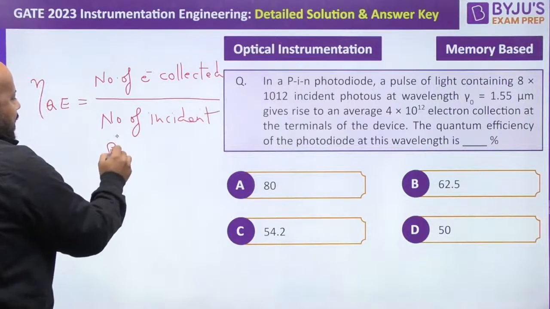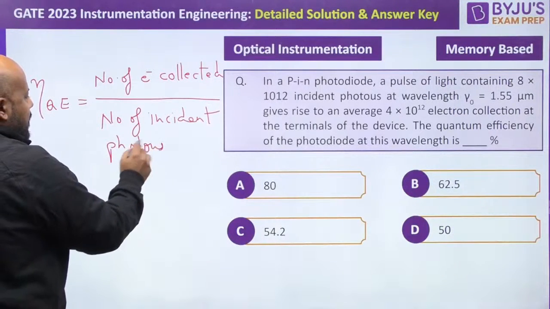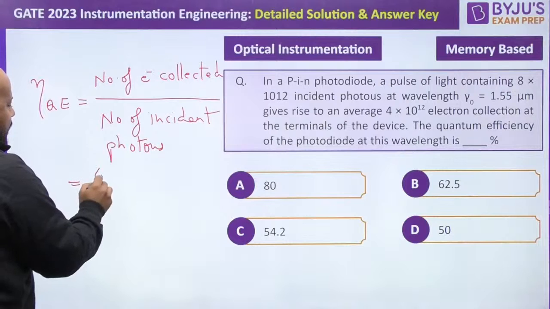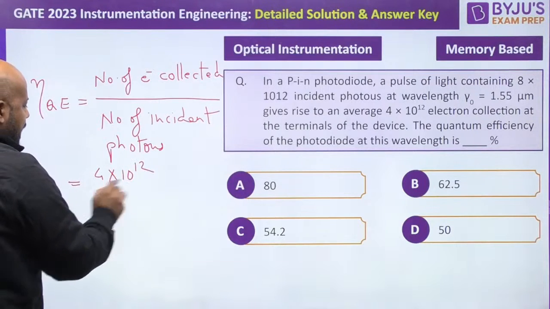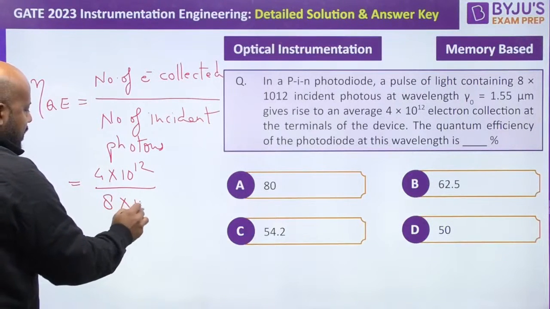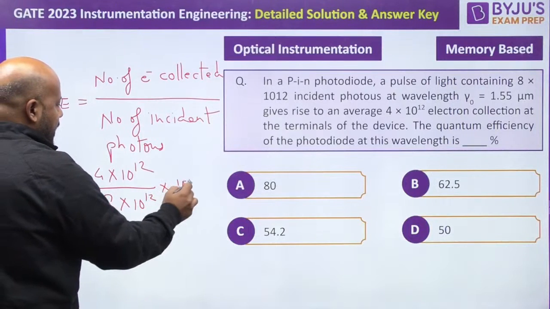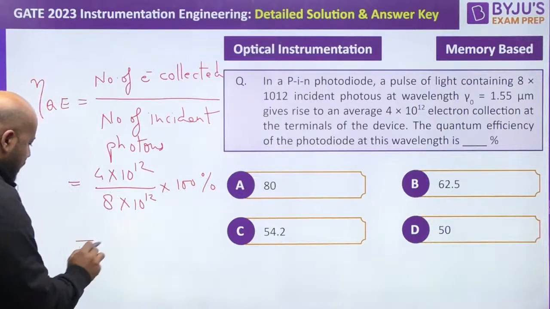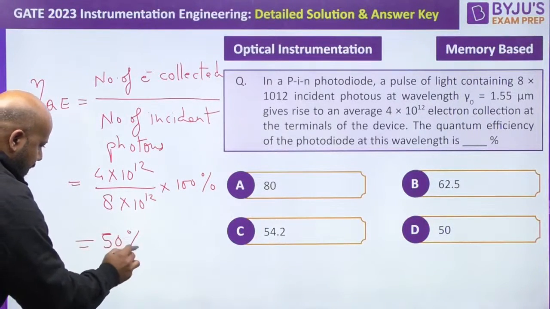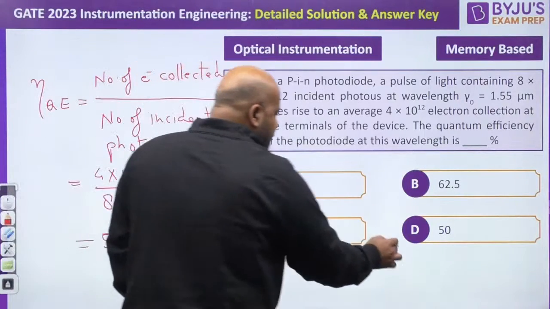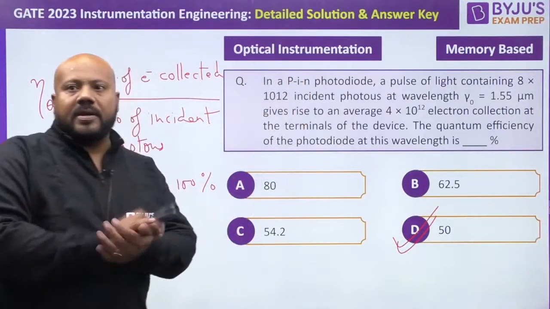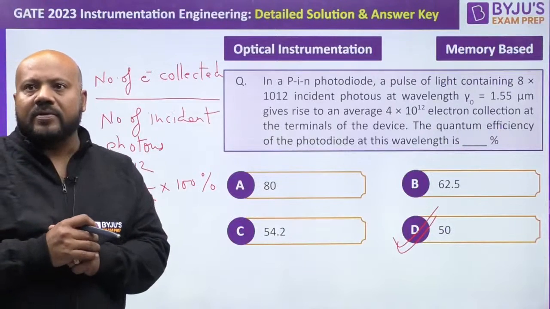Just tell me, you guys have done this question or not? So it was, I think, 4 into 10 to the power 12 divided by 8 into 10 to the power 12 multiplied by 100, that in percentage. So you must be getting 50%. The other data that is mentioned in the question is basically given to confuse you.